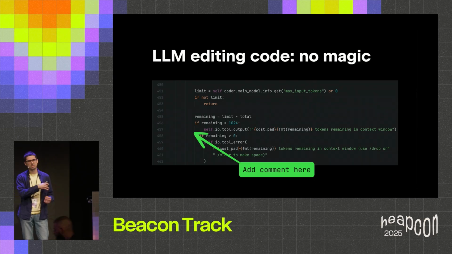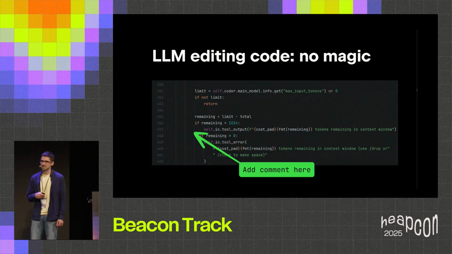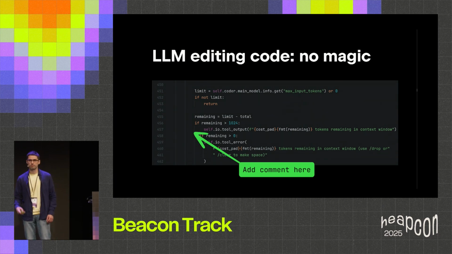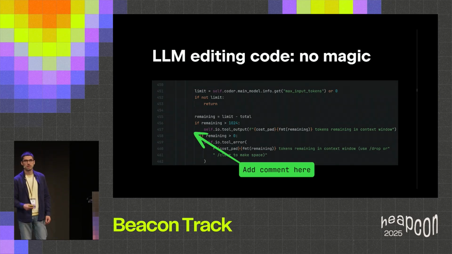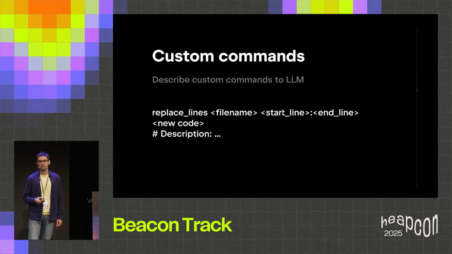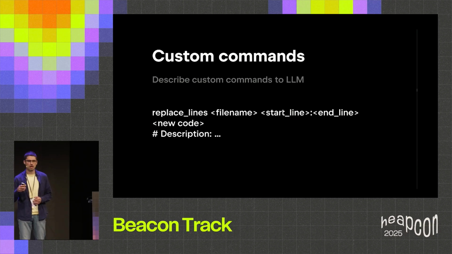Of course, generating the entire file with the added comment is a totally bad idea. But what can we do instead? Let's recall that LLMs are smart in instruction following. And it happens that they are so smart that we can even define custom commands for LLMs. And LLMs, if those commands are properly described, will be able to use them. OK, let's define a replace lines command, which will accept file name, start line, end line, and the new code. And the description will say that this command will replace code from start line to end line in the file name by the new code.